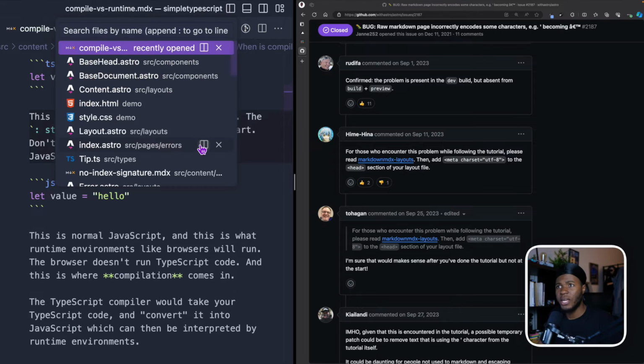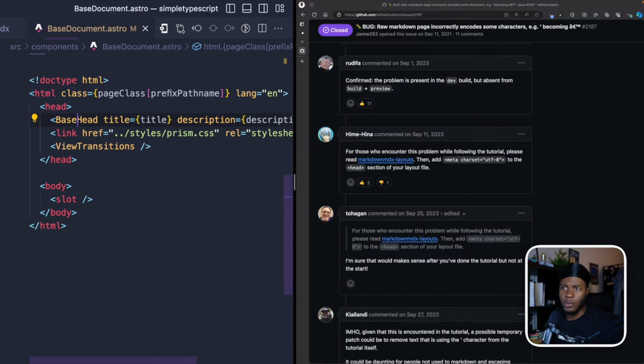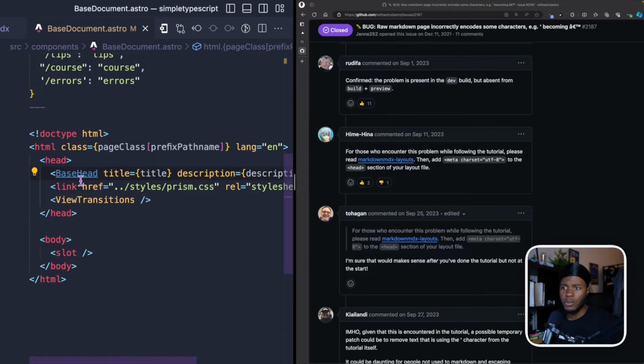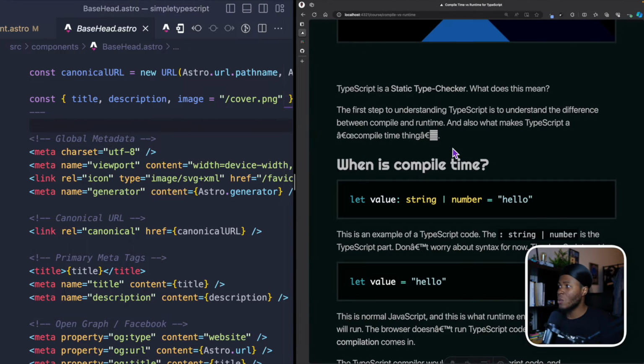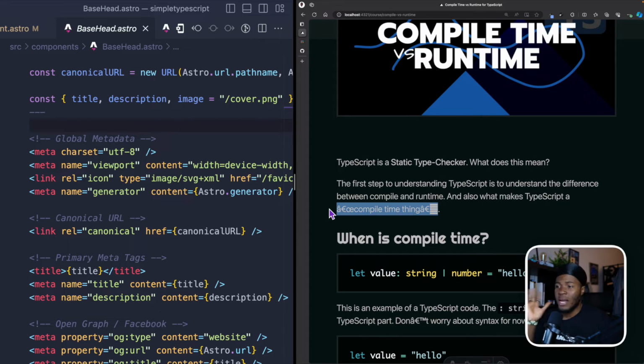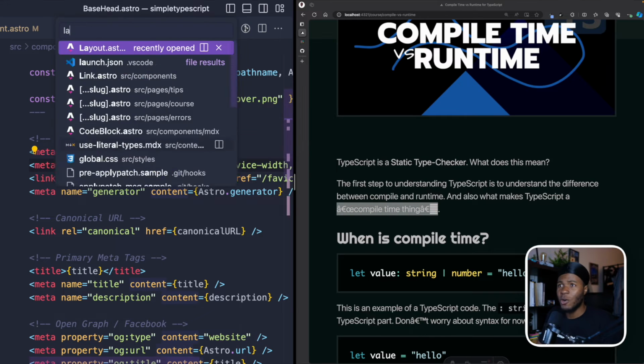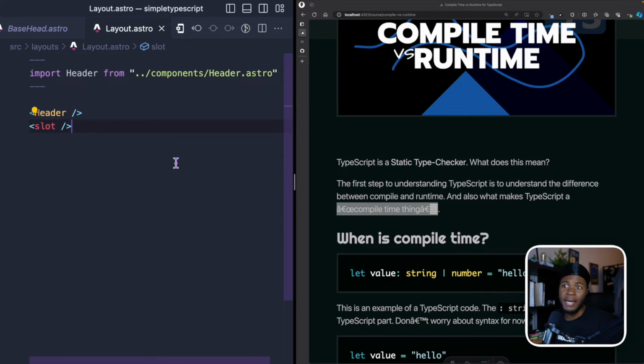But actually, if I go to my base document component, and I go to base head here, you can see I have this here. So if I have this here already, then what is the problem for this? Well, I discovered that the problem was I didn't compose my components in the correct logical way. Now, what do I mean by this? Well, I have a component called layout, and in layout, I just have this header and I have this slot.